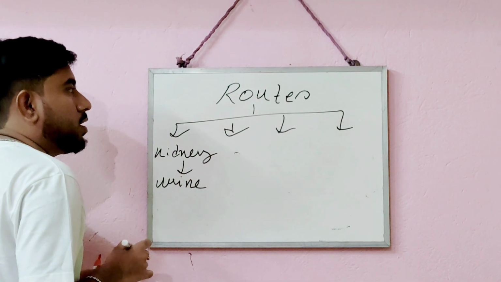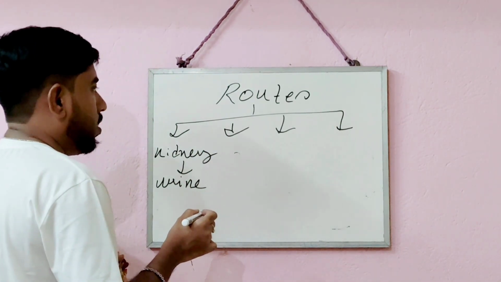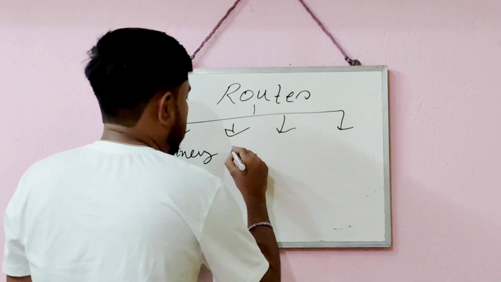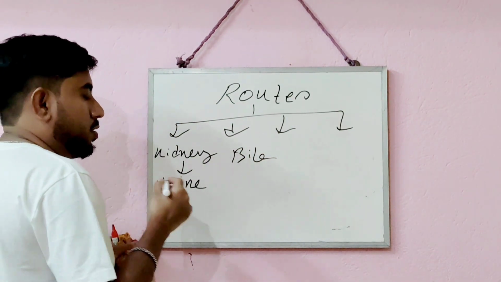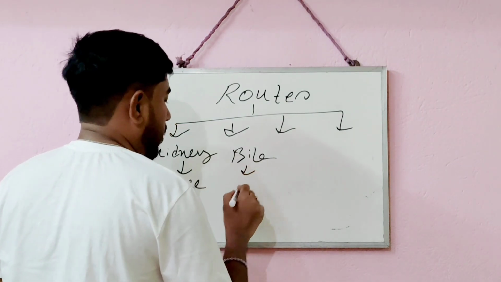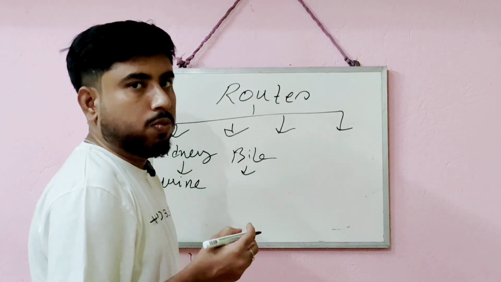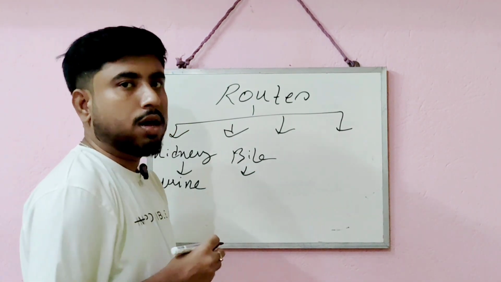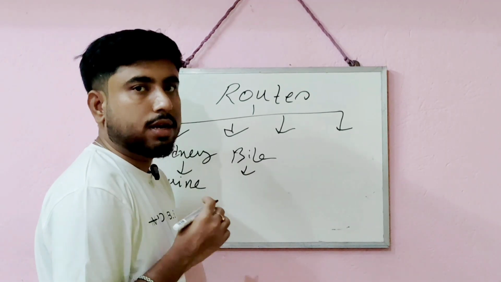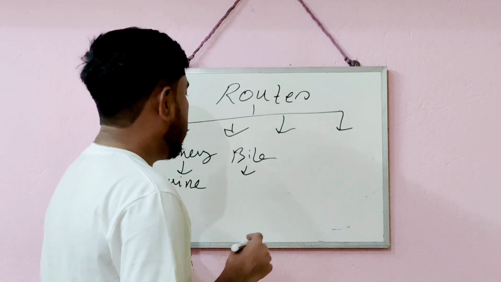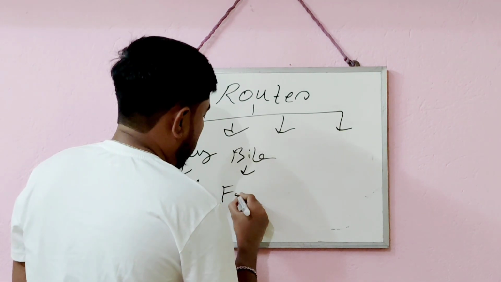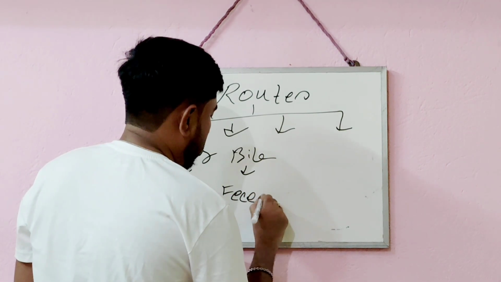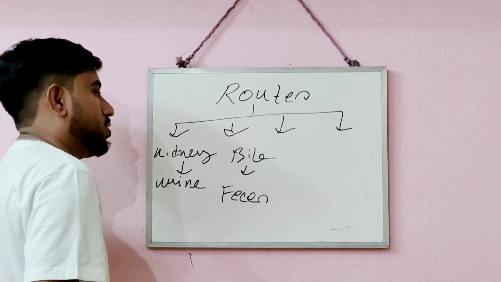The second route that helps in elimination of the drug from our body is bile. Through bile, the drug is mixed with the different bad things that we do not require in our body and that can cause toxicity; these form feces, and through the feces the drug is removed from our body. So it is also one route of elimination.